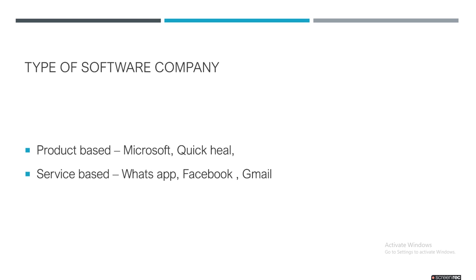In short, if you have manufactured some product and you are selling it, like Tata Motors, which manufactures cars and sells cars, they are product-based. On the other side, if you are utilizing the Indian Railway services, this is service-based, meaning you are utilizing the services.